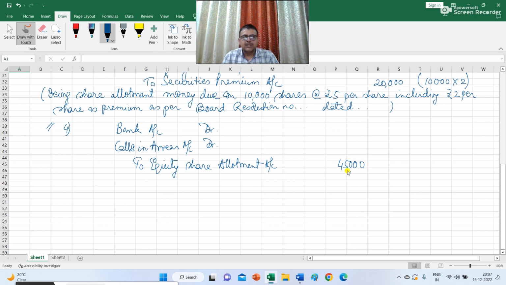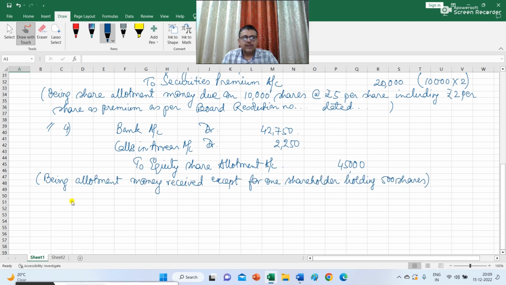Now we have already shown in the working what was the amount of calls in arrear. So this will be 2,250. So the balancing figure of 42,750 is the money that was received at the time when the allotment call was made. The narration that I have written here is being allotment money received except for one shareholder holding 500 shares.